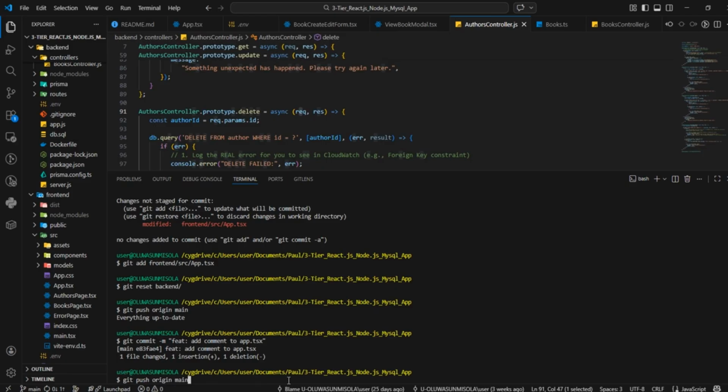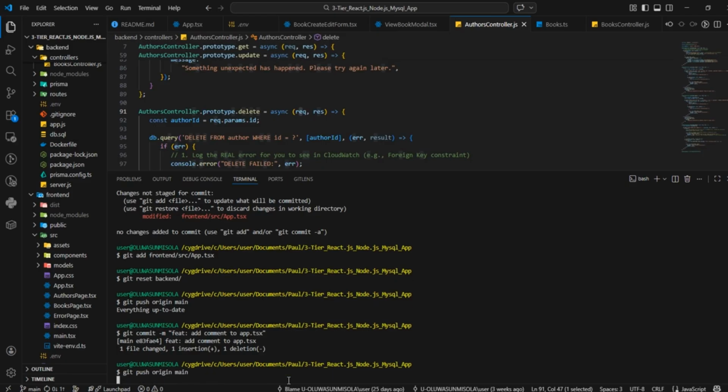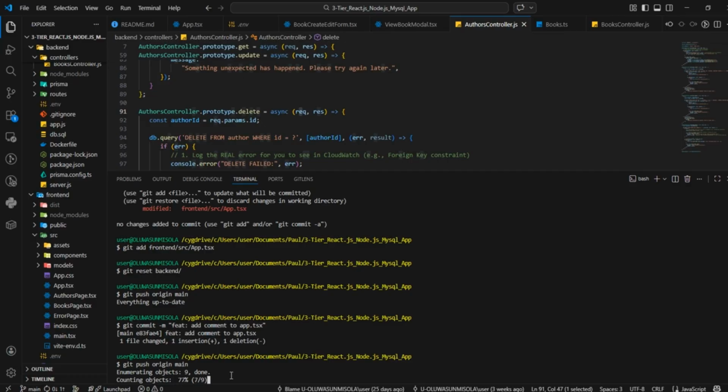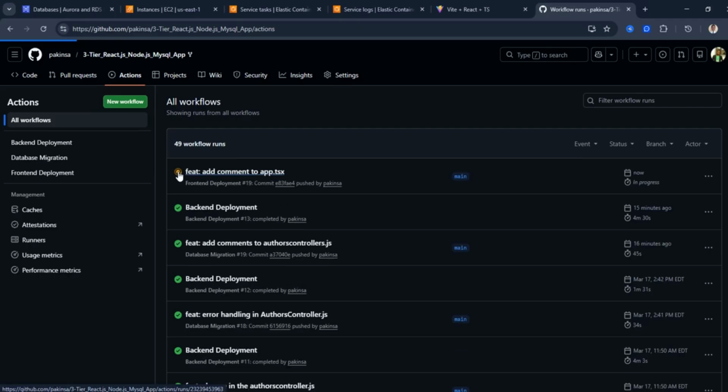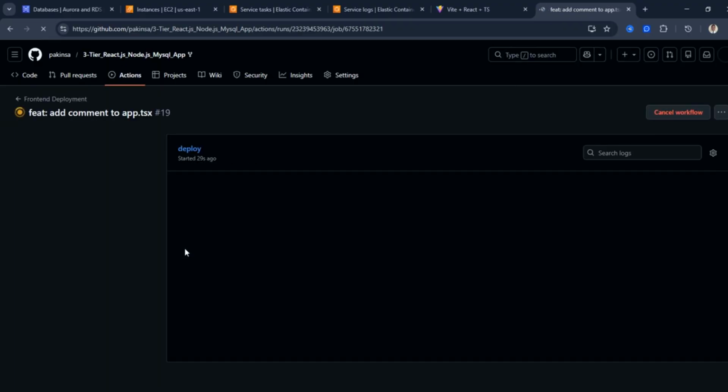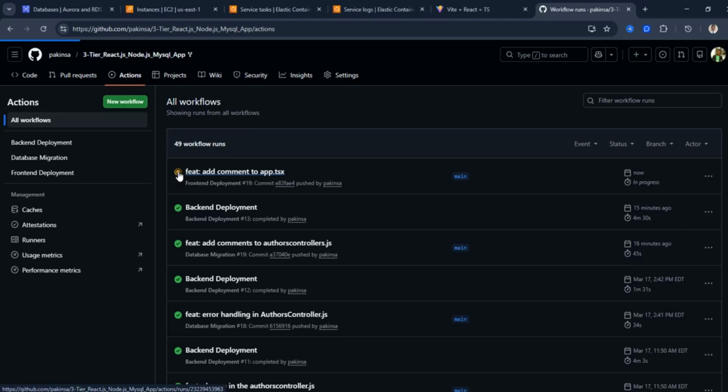Right, so it was already main, then you press enter. So now we can go to our GitHub repository, we check our GitHub Actions, and right away, let's click on Actions. While that comes up, it's already going. Let's click on Actions so we can see what's up. You can see add comment to app.tsx is now deploying.